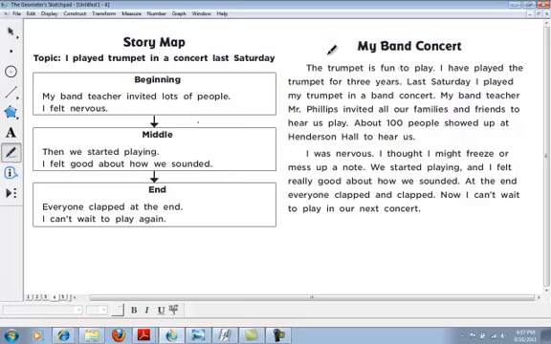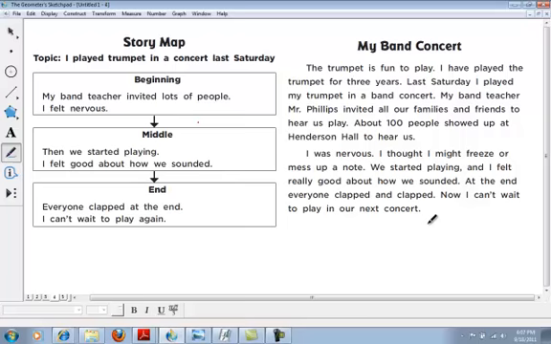Well, that's not too bad. The topic is stated about playing a trumpet in the concert last Saturday. He included information about what happened at the beginning of his story about the band teacher inviting lots of people and being nervous. He talks about how they started playing and he felt really good about how they sounded, and then he included the information at the end how everybody clapped and clapped.